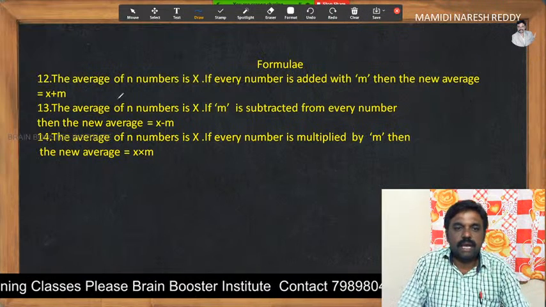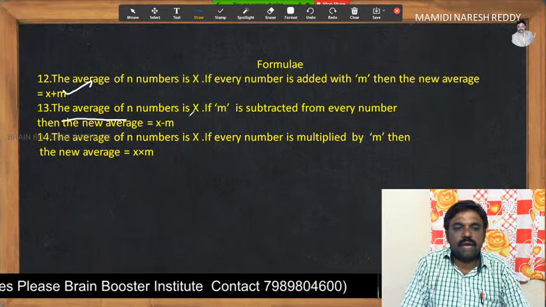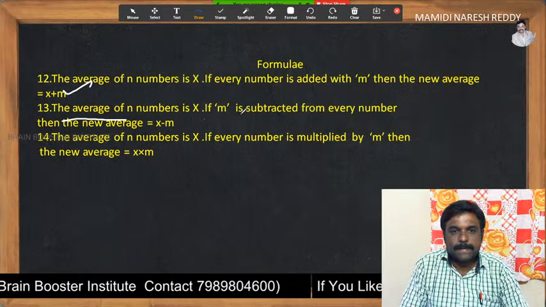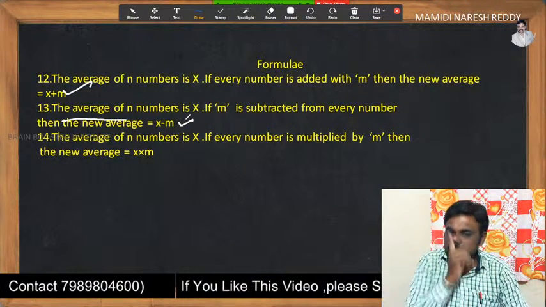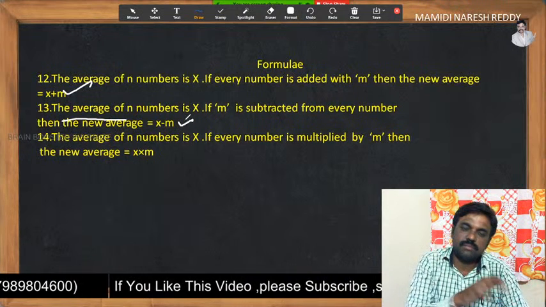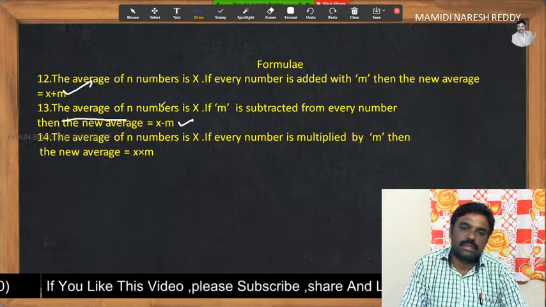The same way, the average of n numbers is x. If m is subtracted from every number, then the new average must be x minus m. Whatever we subtracted from each number should be subtracted from the average.